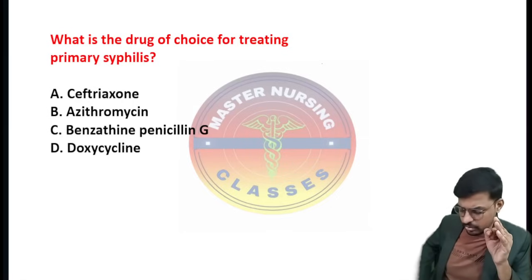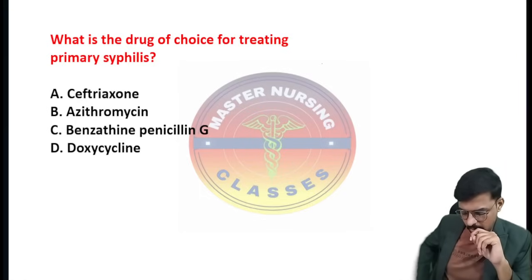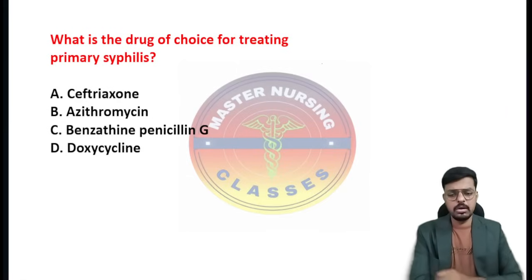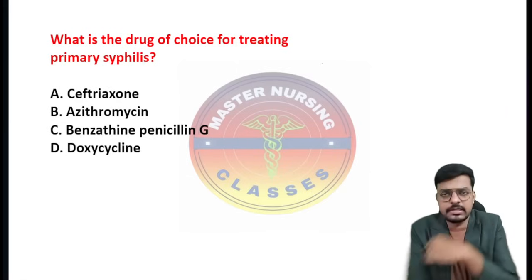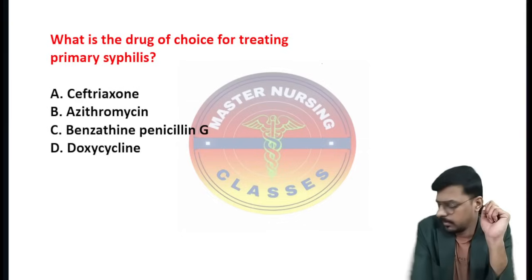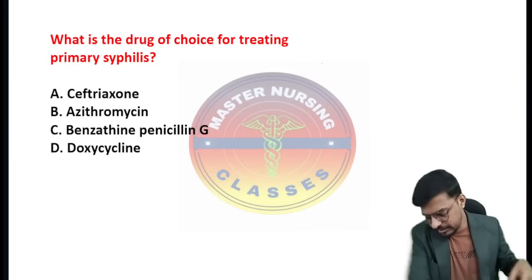Yes, first do try to mention the answer for this question, then we will go for the next question. What is the drug of choice for the treatment of primary syphilis? Option A, ceftriaxone. Option B, azithromycin. Option C, benzathine penicillin. And option D is doxycycline. So what is the correct answer? Yes, benzathine penicillin G is the correct answer.